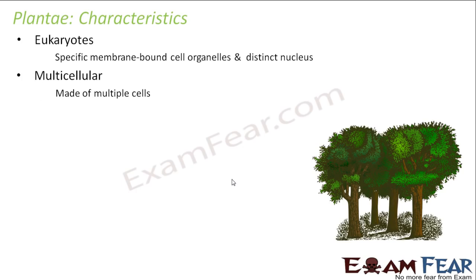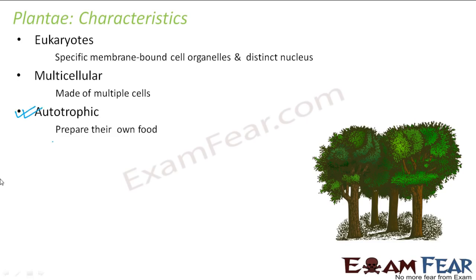So they are eukaryotes. They are multicellular, that is, they are made up of many cells. Autotrophic is one of the very, very important characteristics of this kingdom. Auto means self. So they can prepare their own food, and the process by which they prepare their own food is known as photosynthesis. I'm sure that you all are familiar with what photosynthesis is. Photo means light. That means the organisms under this kingdom have this special characteristic that they can prepare their own food in the presence of light with the help of a pigment called chlorophyll, which is present in them.